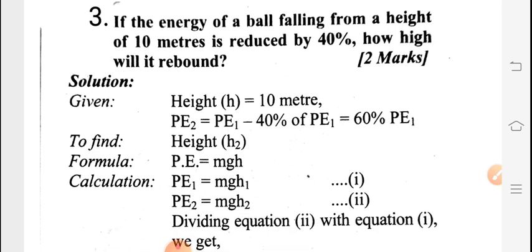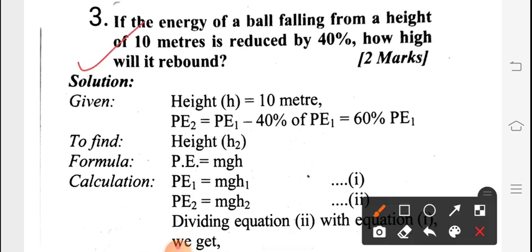Next question is, if the energy of a ball falling from a height of 10 meters is reduced by 40%, how high will it rebound? So first of all, we will write over here the given things. Height is given, that is 10 meter. So height is 10 meter.